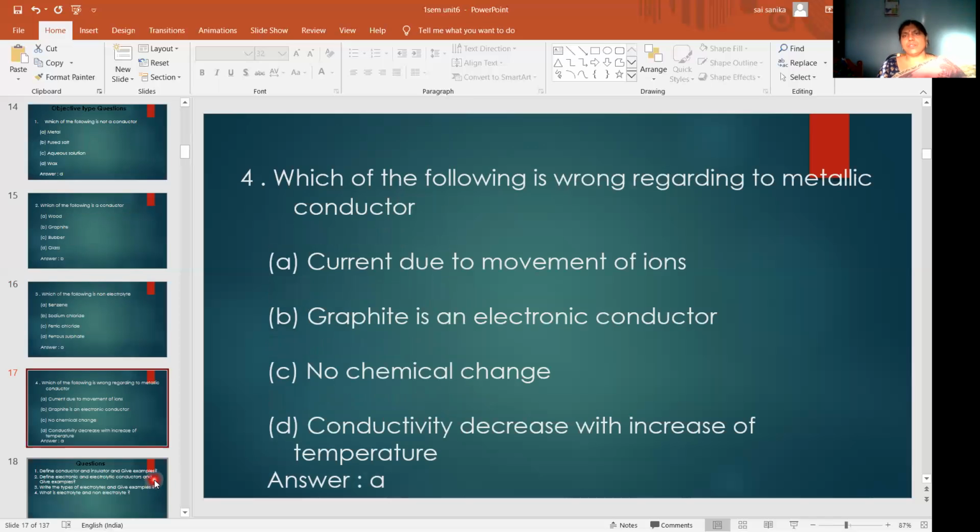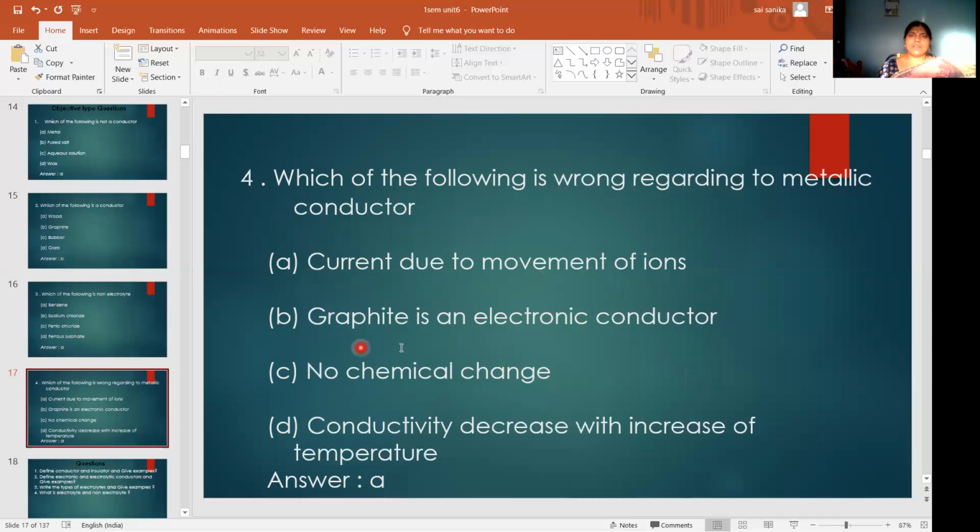Then next, which of the following is wrong regarding a metallic conductor? So here some options are given. One of the following is wrong regarding a metallic conductor. If you know about metallic conductors, you can choose the answer easily. A, current due to movement of ions.